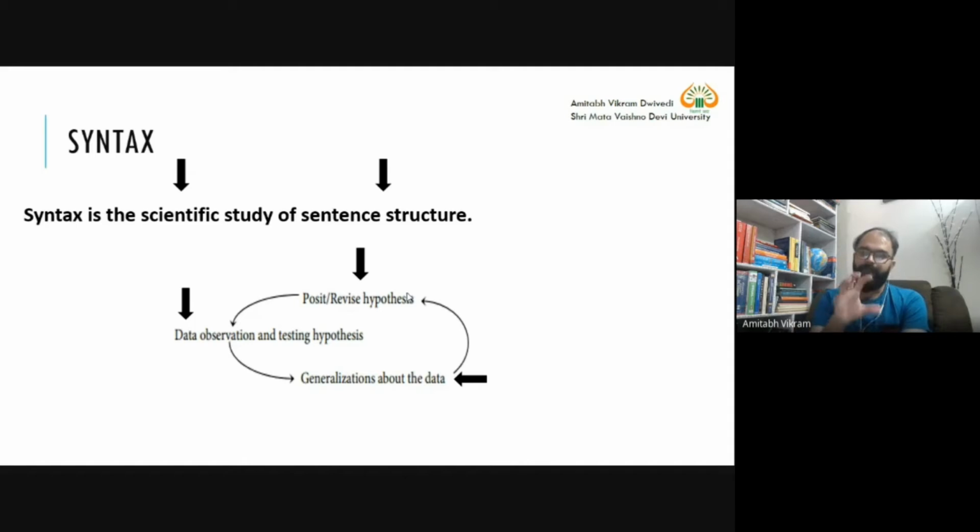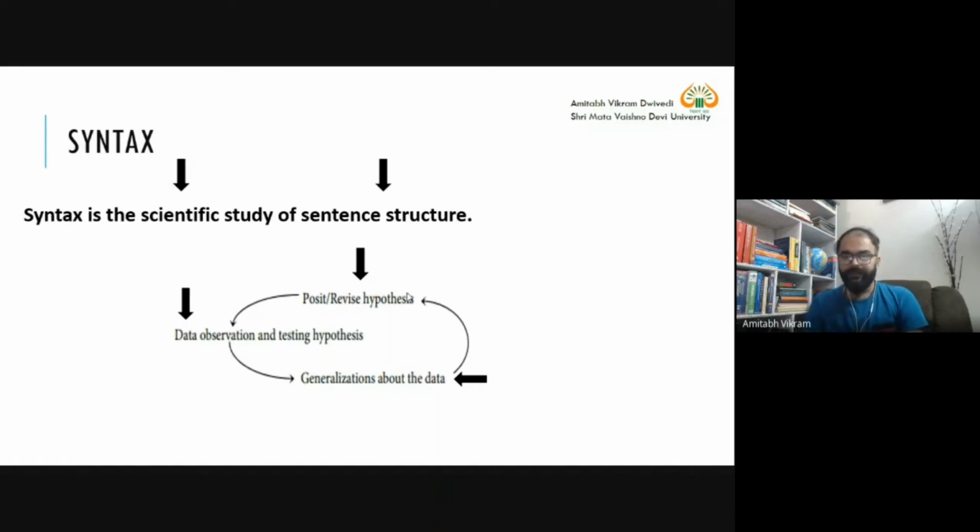So that's why we are using this diagram, a bit about research, and I will tell you everything with the help of a sentence, how we can have a scientific study of sentence structure as well. This is a justification for why we are doing what we are doing.